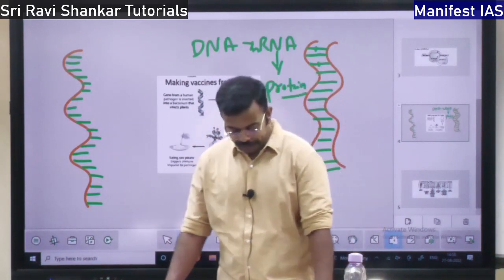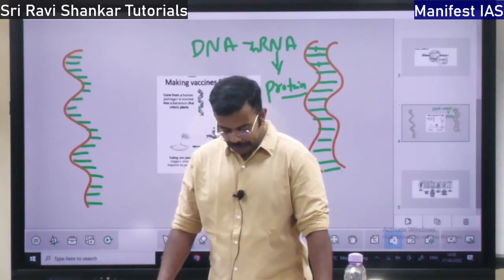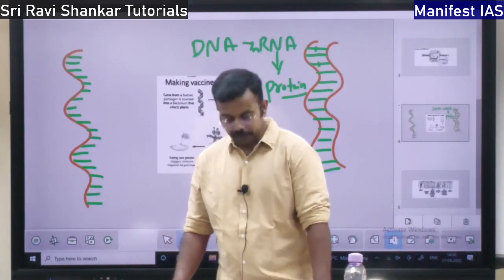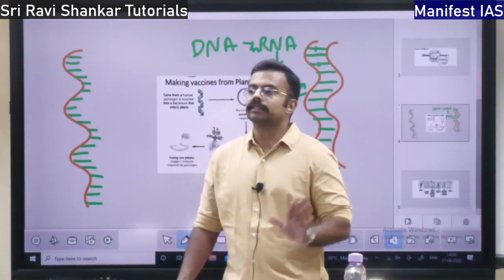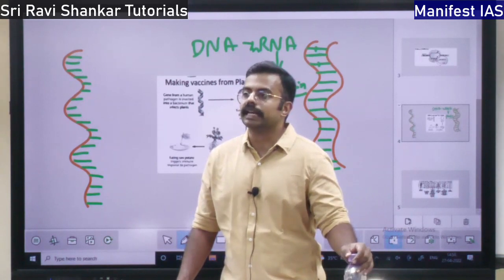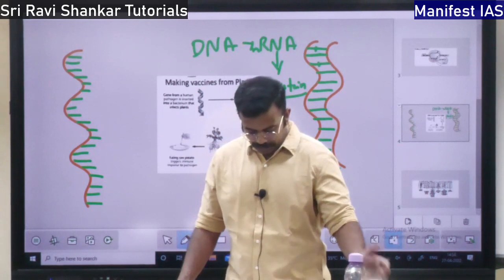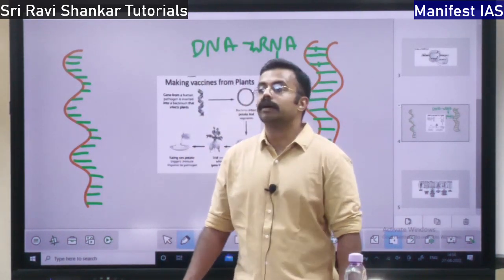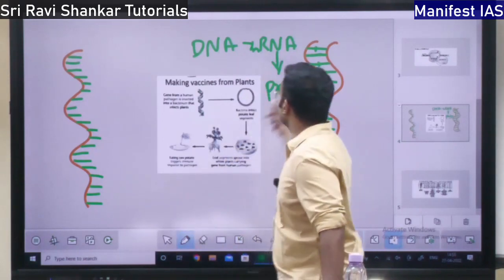Then in 1943, DNA was discovered. DNA was there, but someone said that DNA is the carrier of genes. DNA carries the genes. In 1943, they discovered this, right? Then in 1953, they discovered the double helix structure of the DNA.